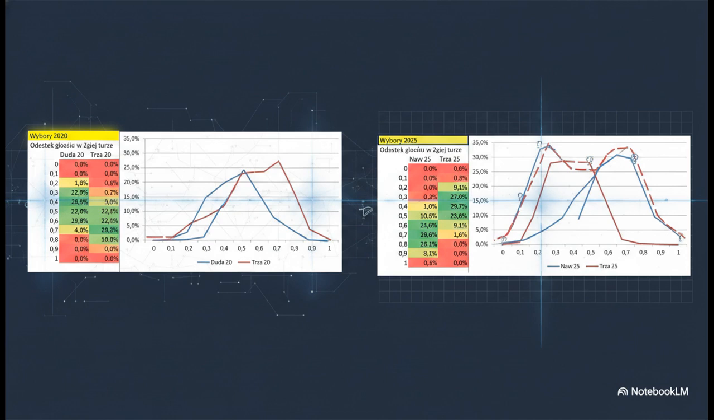The 2020 distribution forms relatively natural overlapping bell curves, which is exactly what you'd expect in a large data set of human behavior. But jump to the 2025 data, and the curves for Nawrocki and Trzaskowski have completely pulled apart from each other. The curves are rigid, they're distinctly separated, and honestly they behave almost like entirely different isolated populations rather than a dynamic, interacting voting base.